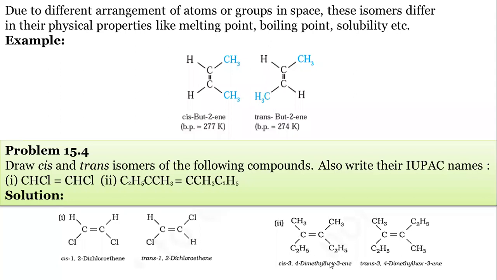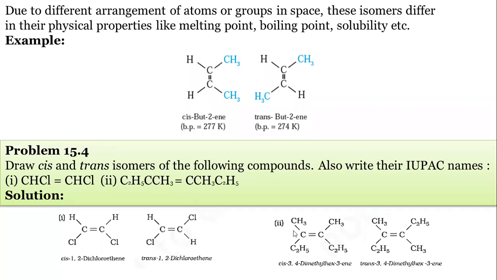But what is the name of this compound? We have to calculate the total number of carbons: 1, 2, 3, 4, 5, 6. This is hexene. So hexene, we have to follow the IUPAC nomenclature rules.